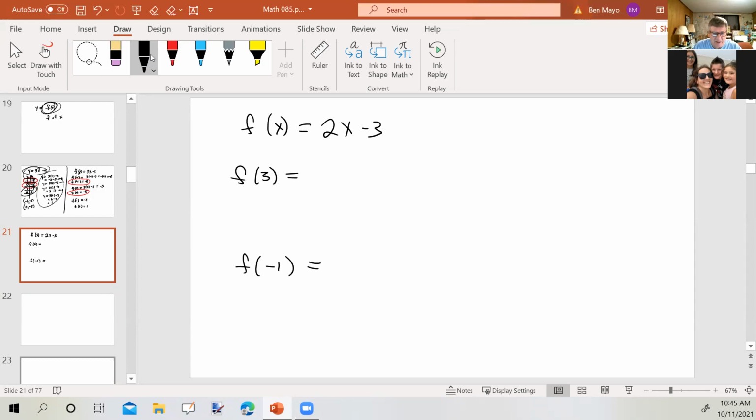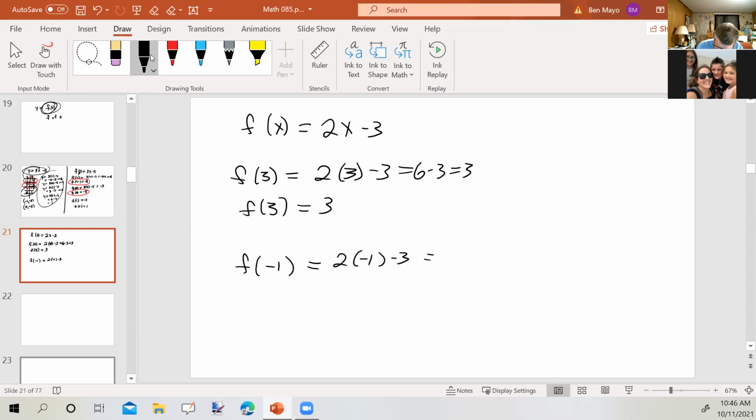So to find f of 3, we put 3 in the place of x. So f of 3 equals 3. That corresponds to the point (3, 3), and that's a point on the graph. Okay, f of -1 is 2 times -1 minus 3, which is -2 minus 3, or -5.